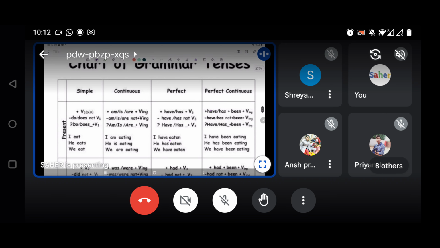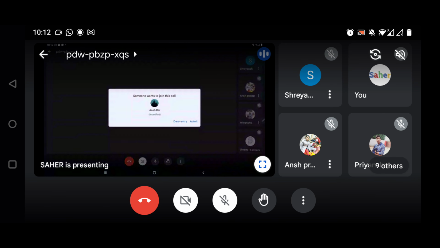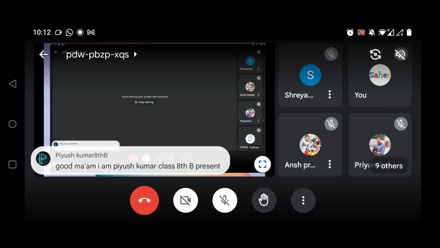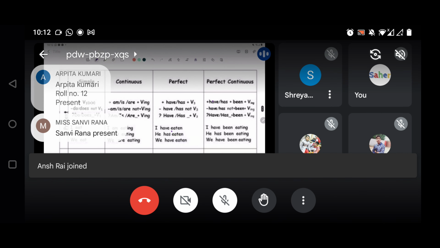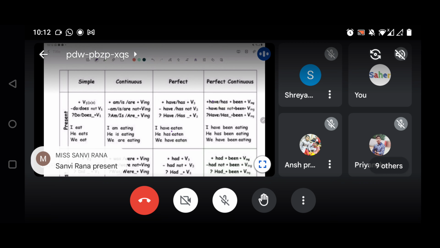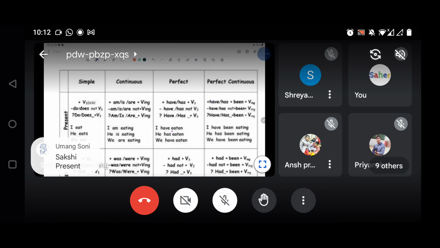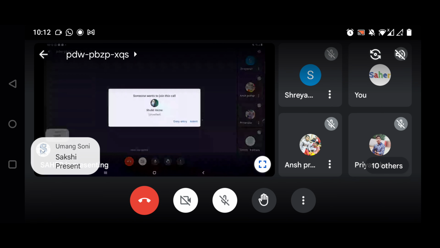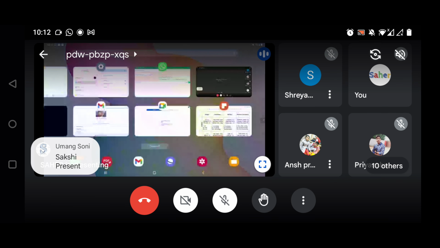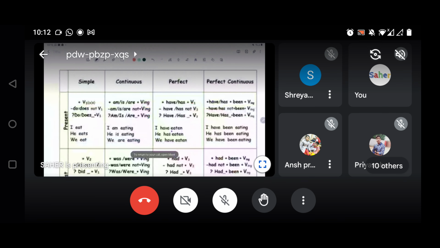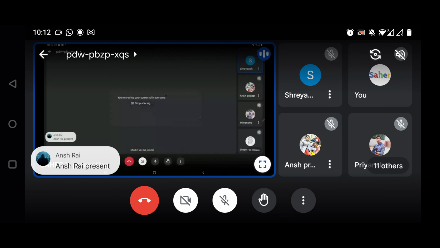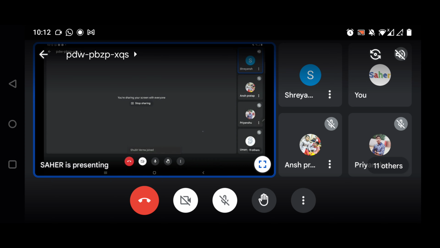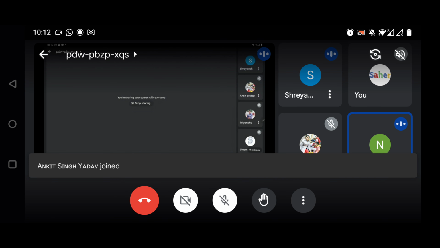Fine. So let us start with it. We were doing the revision of tenses, as it comes under integrated grammar, the last topic of the syllabus. We have already started with it, right? And I hope you have all completed the exercises that I gave yesterday.